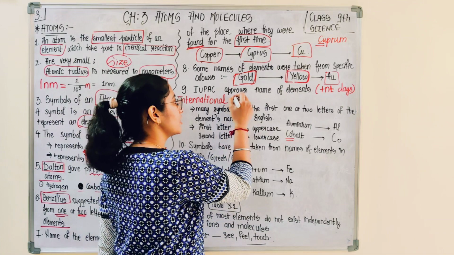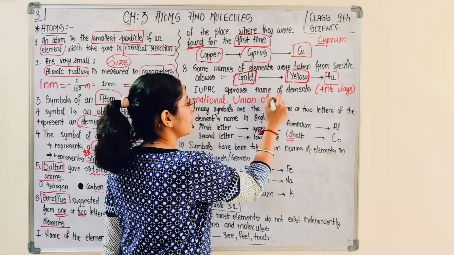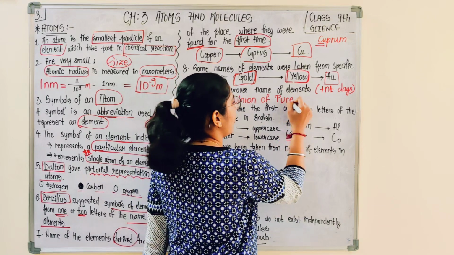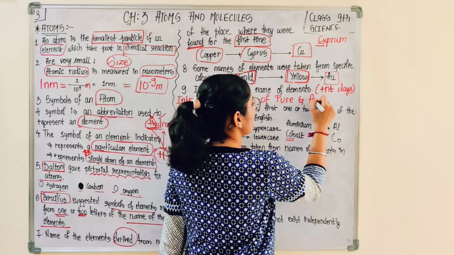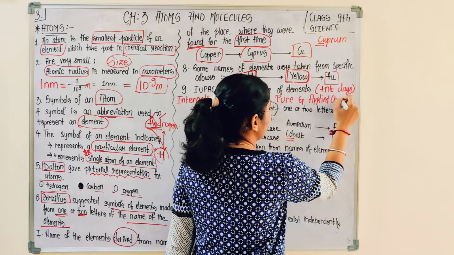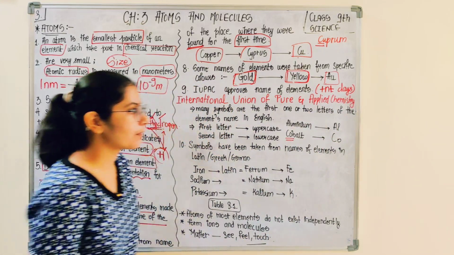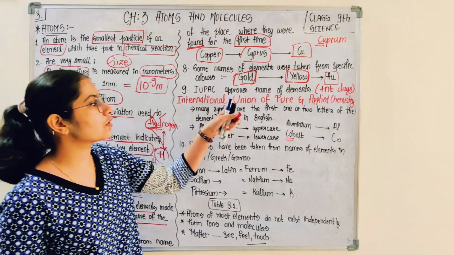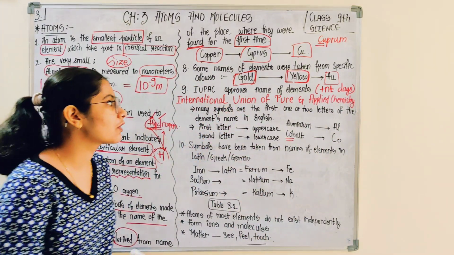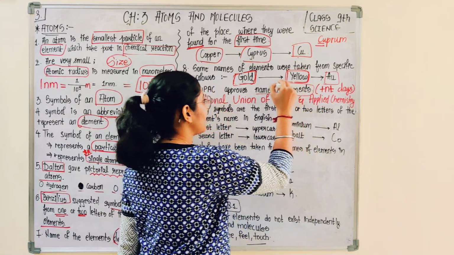IUPAC: International Union of Pure and Applied Chemistry. So this is the IUPAC full form. This international union nowadays approves names of elements. This is the international committee which approves the names of elements.